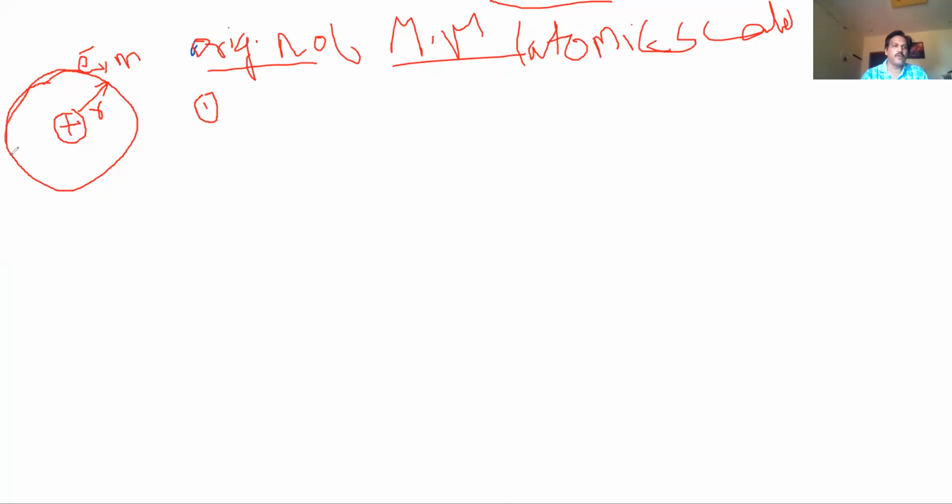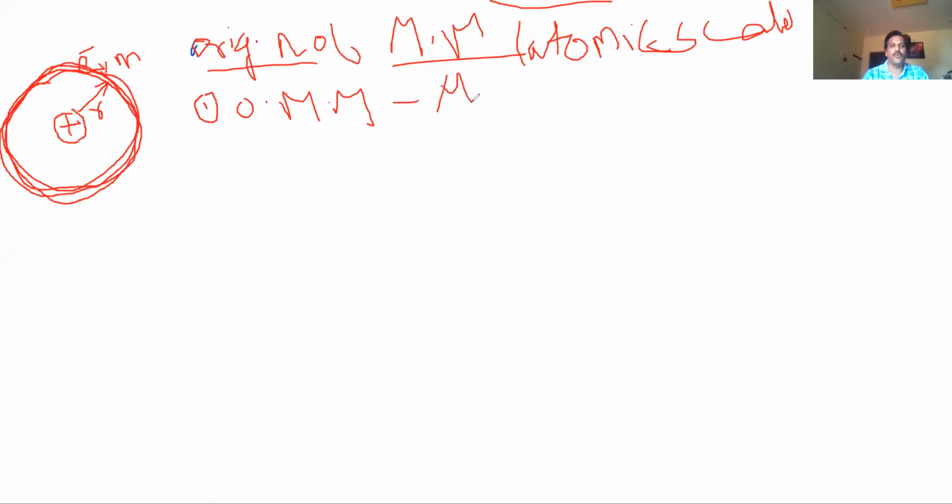The motion of the electron around the nucleus is orbital motion. Due to the orbital motion of the electron around the nucleus, it possesses a moment. That moment is known as the orbital magnetic moment.